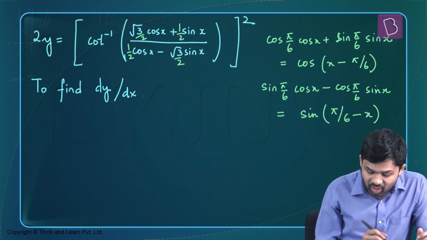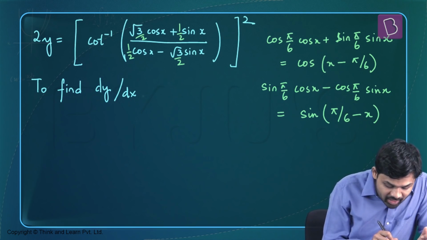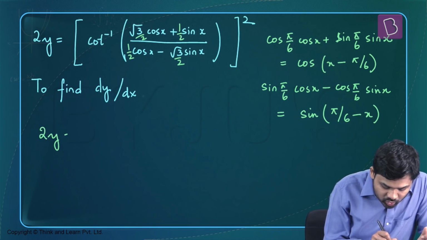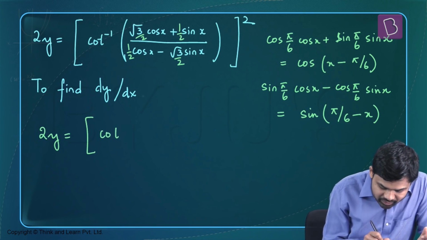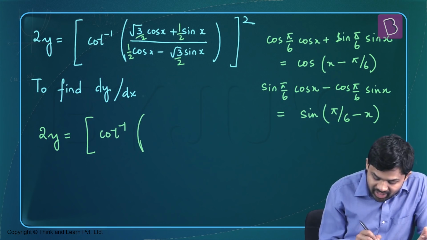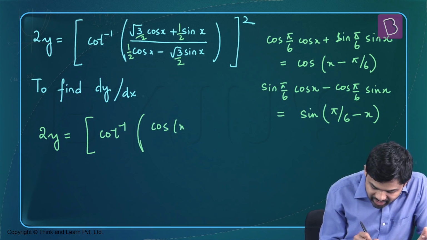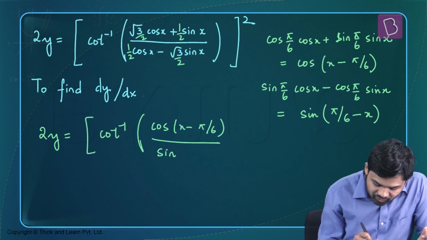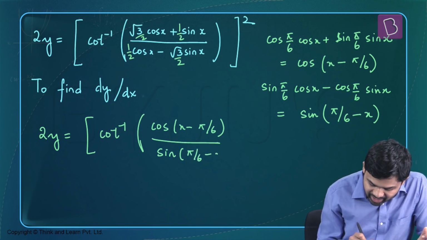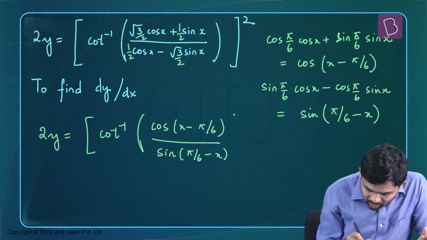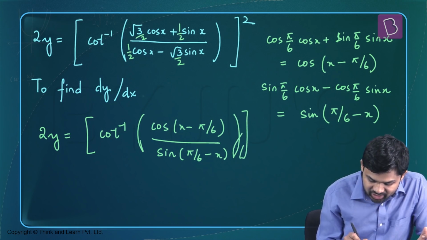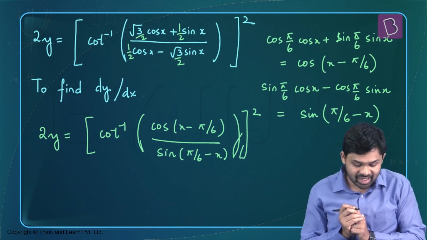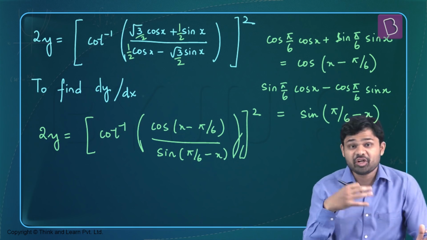So now what I have here is 2y equal to cot inverse of, well, the numerator is going to be cos of x minus pi by 6 divided by sine of pi by 6 minus x. And this entire thing has to be a square. So this is what we get in the function definition.